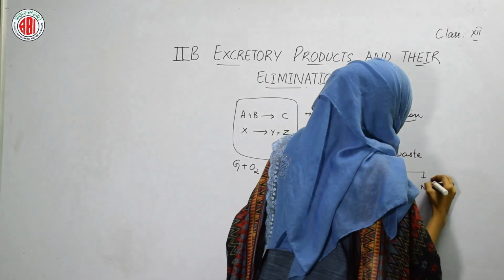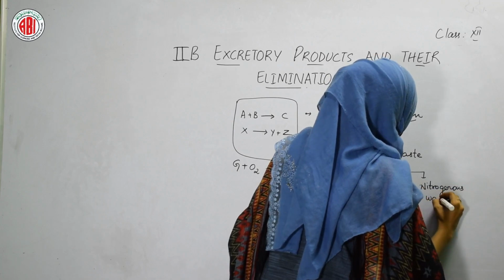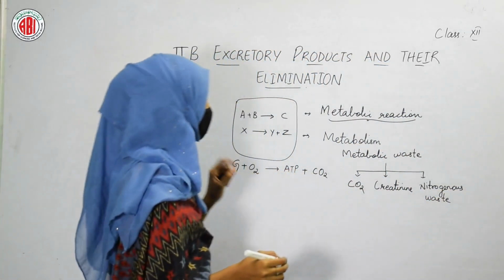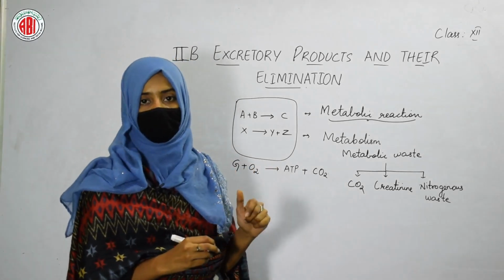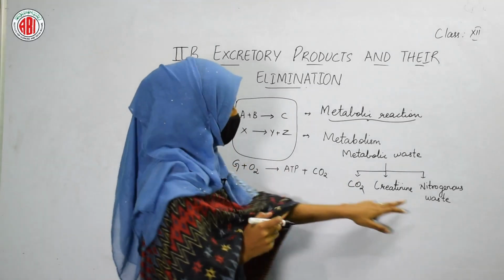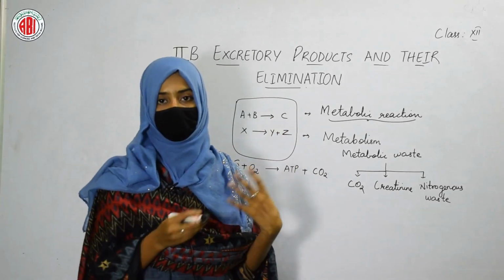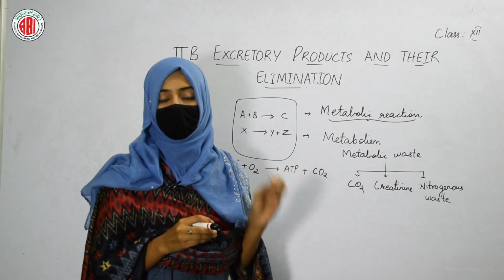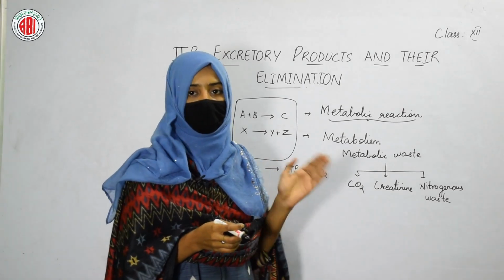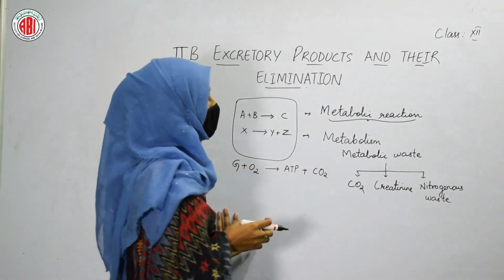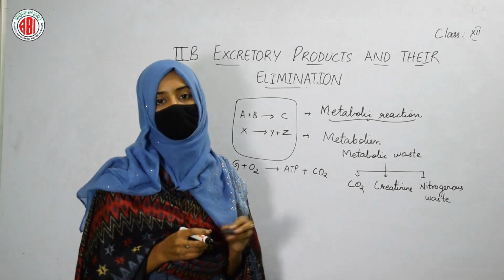And we can take nitrogenous waste as an example under metabolic waste. Nitrogenous waste is also formed as a metabolic waste that should be removed out of our body. We are going to discuss this nitrogenous waste because it is of different kinds, and the nitrogenous waste produced in different organisms is of different types. The elimination of nitrogenous waste is an important process because it is a toxic metabolic waste.